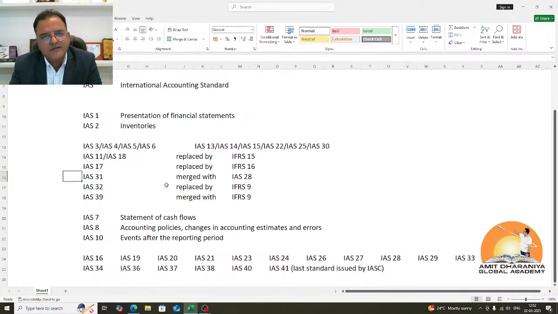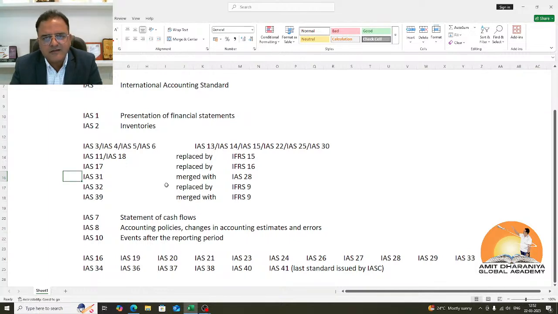IAS 40 is a special standard for investment properties, that if an entity is willing to invest in land and buildings, how they should account for it if they do not intend to use it as part of the business. So if we classify any land and building as part of IAS 40, it's a declaration that we are not using this land and building as part of the business. We are investing in land and building. Until the time this land and building will be vacant, we may give it on rent, we may earn some rental income, and our idea is to earn appreciation. So we have a choice of models, fair value model or cost model, for IAS 40 investment properties.